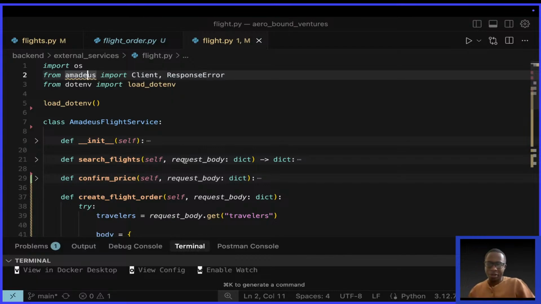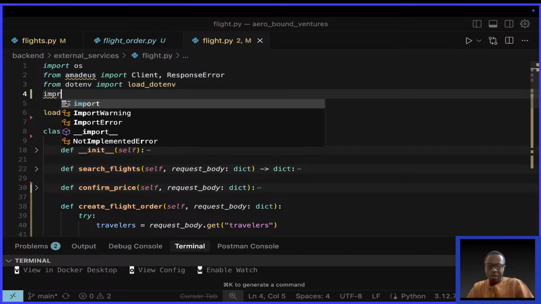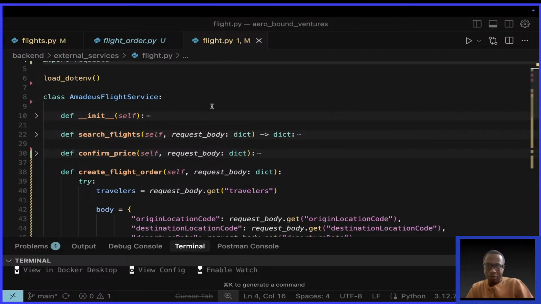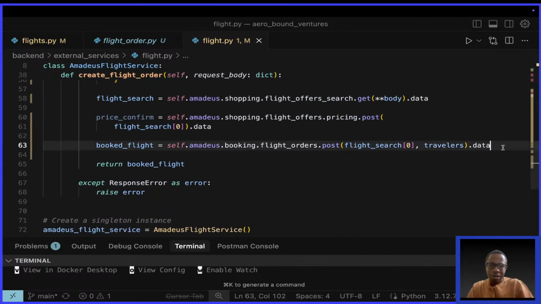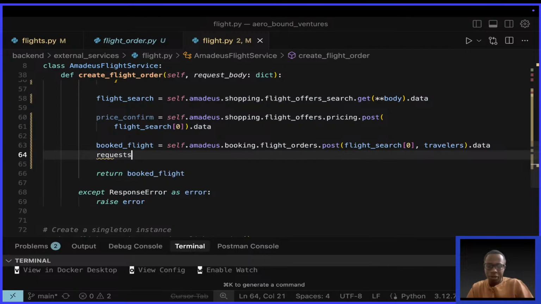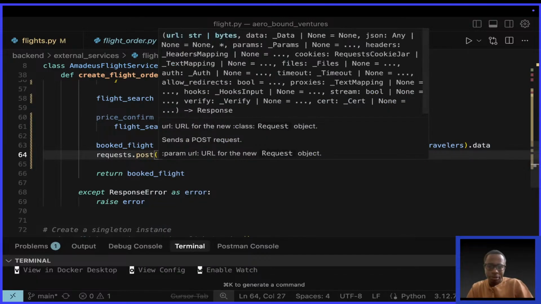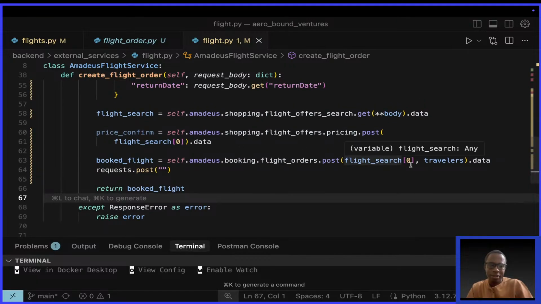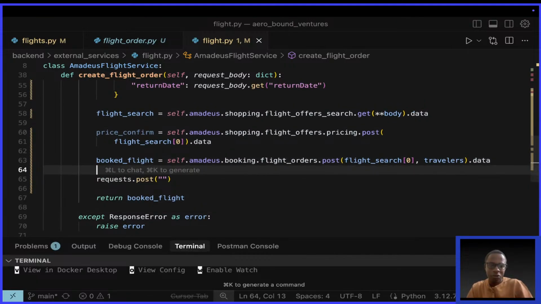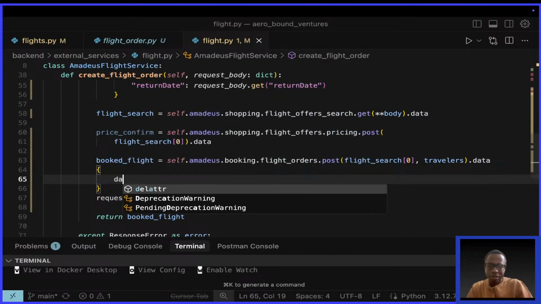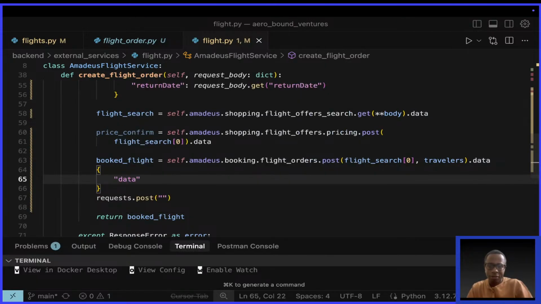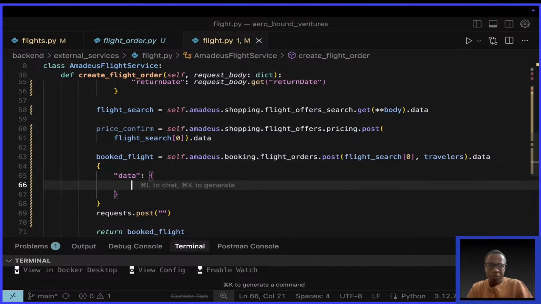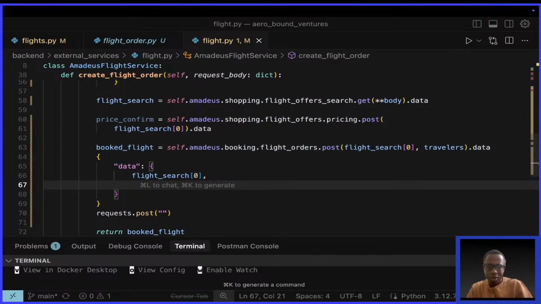Using Python requests, we can do the same thing. I'll say import requests. Using requests, I can say requests.post. It takes in the URL and the data. For the data part, I would have to construct something like this: data, then something like flight search, this is the first flight offer here, and then the travelers.